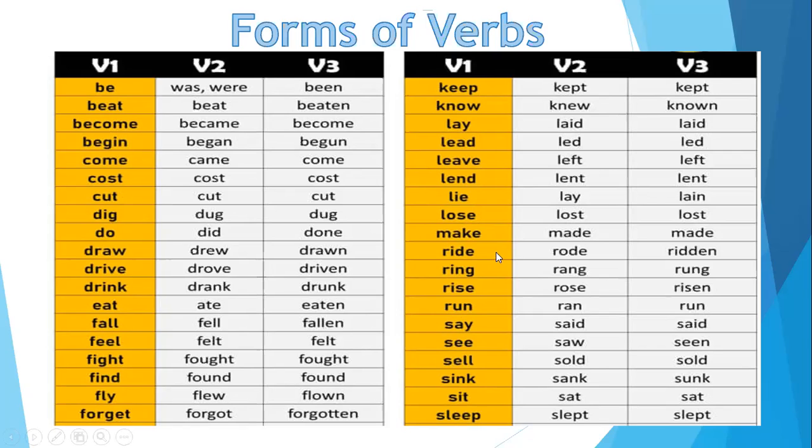Like you can see here, ride, rode, ridden. Ring, rang, rung. Again, see, like drink, drank, drunk, it's ring, rang, rung. Rise, rose, risen. Run, ran, run. Now say is always said and said, and so similarly you can just look at them, okay? Now forget becomes forgot, forgotten. This is a very common mistake that you people make, so make sure you know these. Let's have a look at another chart.